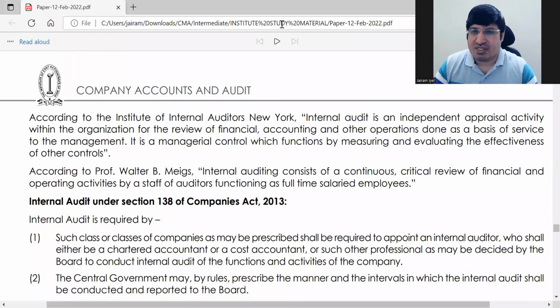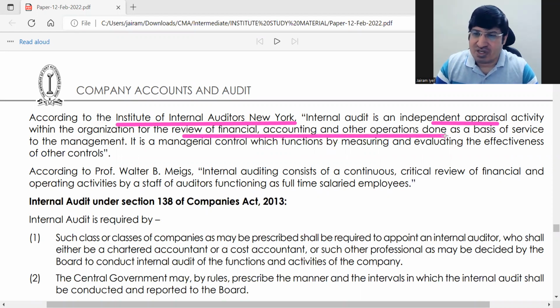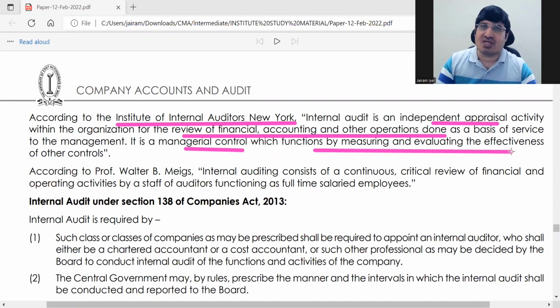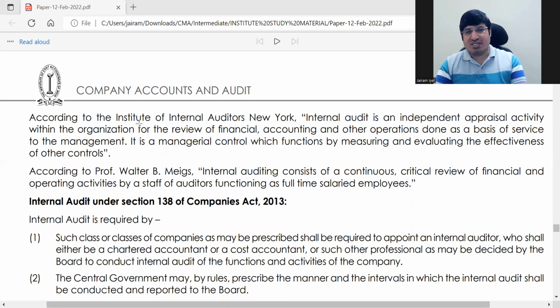Now there is an Institute of Internal Auditors in New York, USA. According to the Institute of Internal Auditors, New York, the definition is the same as what we have seen: independent appraisal activity or review of financial, accounting or other operations. It is a managerial control. It functions as measuring and evaluating the effectiveness of other controls. It just sees whether all other controls are working properly or not. You can write these things in your own words.